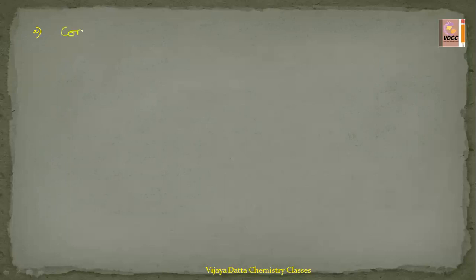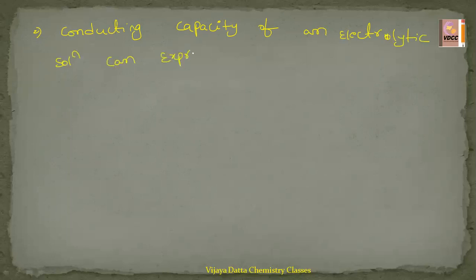So the conducting capacity of an electrolytic solution can be expressed in 3 ways, in 3 terms also we can say. The first one is specific conductance called kappa.